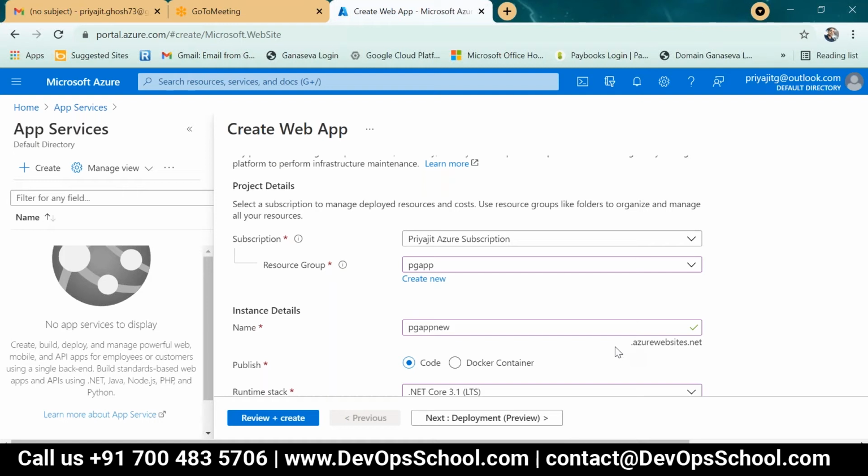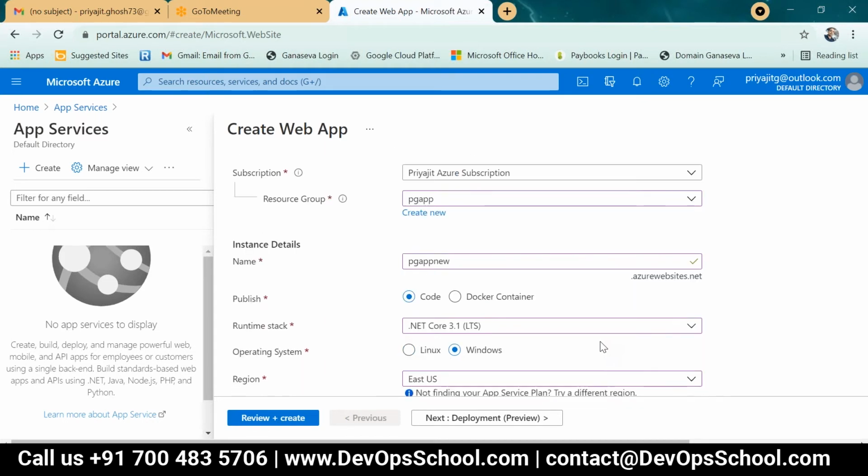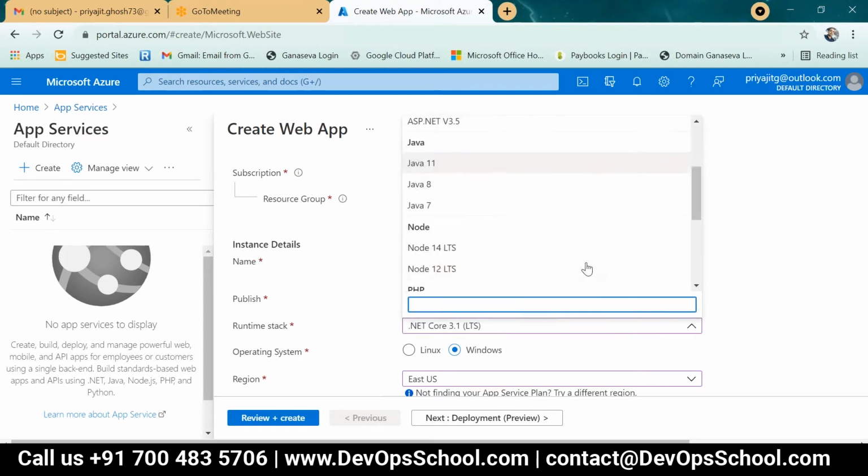This publish means either we can do it through code or a Docker container. If code, we need to select from the runtime stack, .NET or Java, whatever your programming platform requirement is.